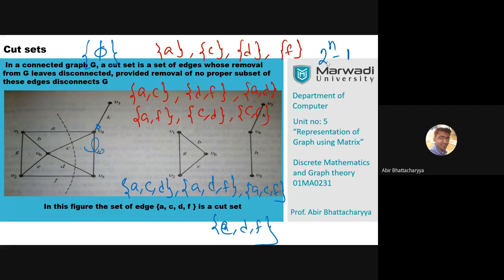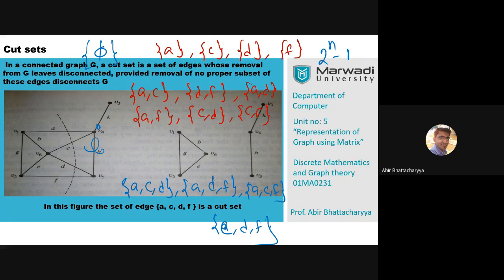Among these 15 proper subsets, now tell me, is there any cut set for which, if I apply it on this particular graph, the graph becomes disconnected? Is it possible? Not possible.